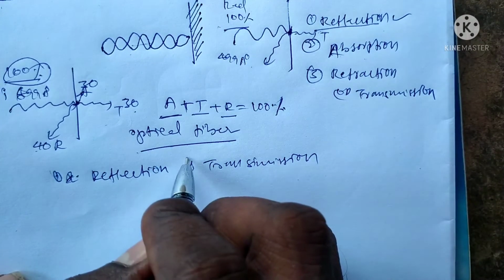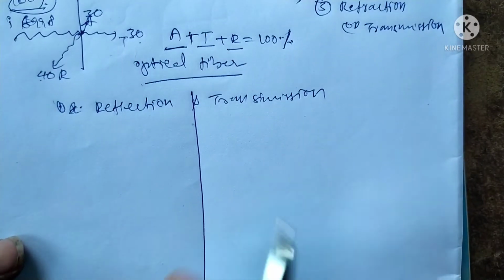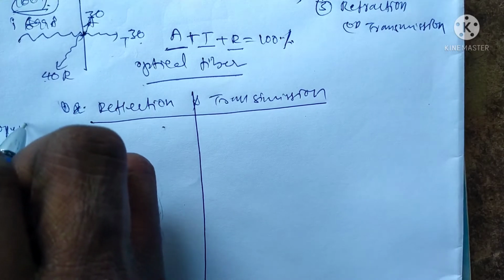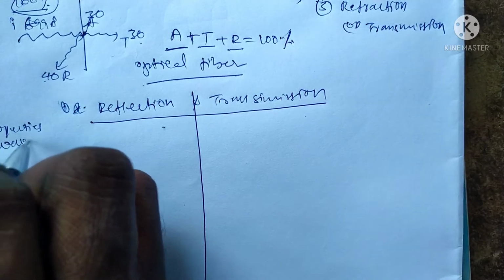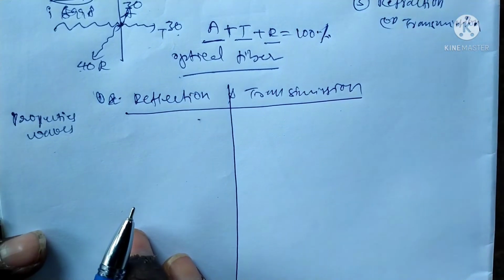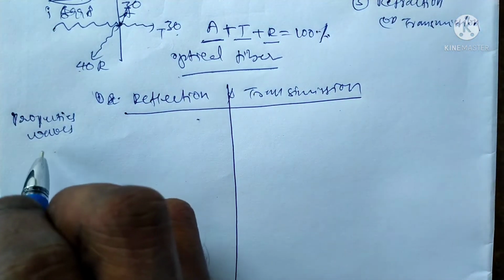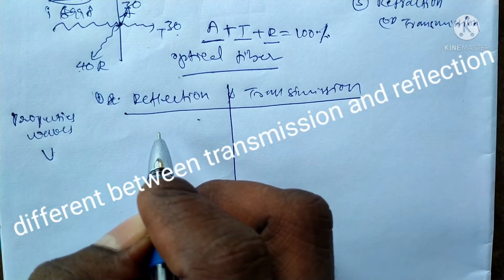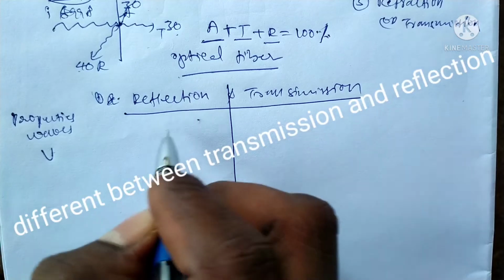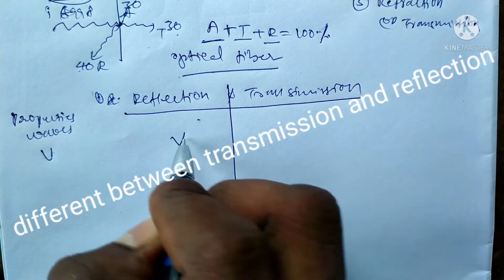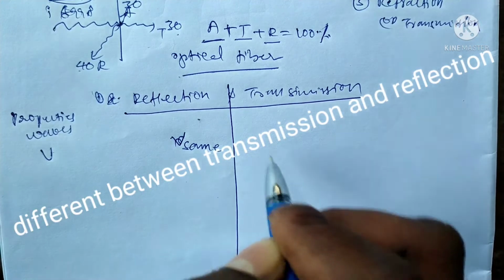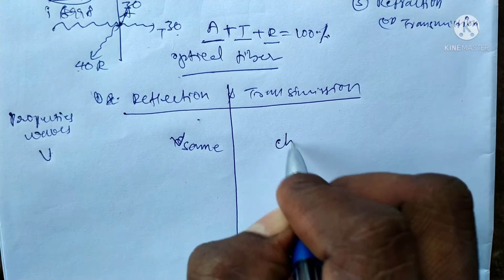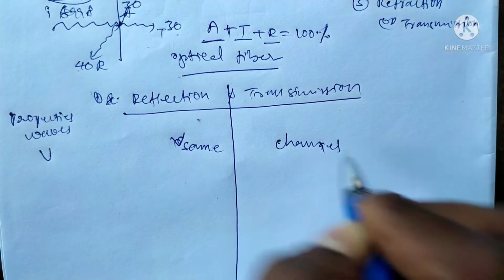What is the difference between reflection and transmission? The properties of waves. First we discuss the velocity of the wave, v. The speed in the case of the reflected wave is the same, so v is the same. In the case of transmission, the velocity can change.